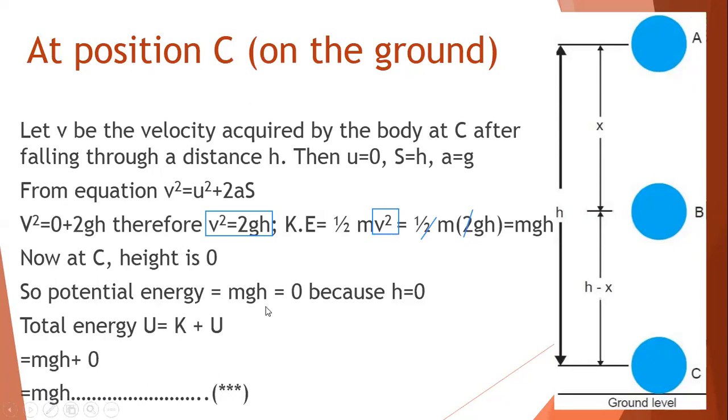So what can we conclude? We can conclude that during this free fall, the total mechanical energy was conserved, meaning it was the same, it was constant. Yes, there was an interchange. You find that the potential energy was decreasing and the kinetic energy was subsequently increasing, but the total energy was the same.